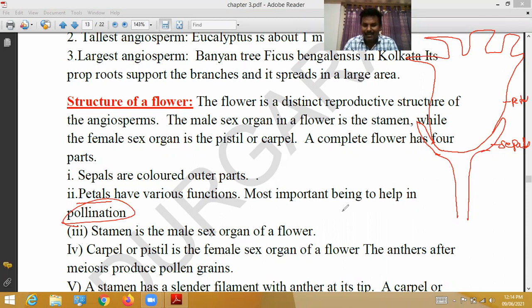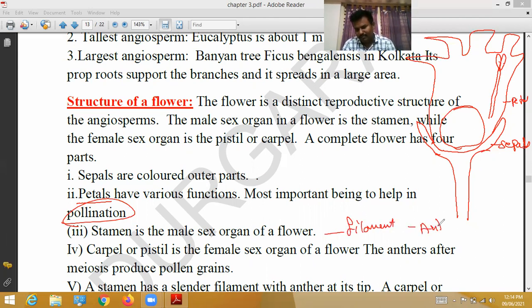Stamen is the male sex organ of a flower. These are called stamen. Stamen consists of two parts: filament and anther. Next, carpel or pistil. The central part is called the carpel or pistil. It is the female sex organ of a flower.